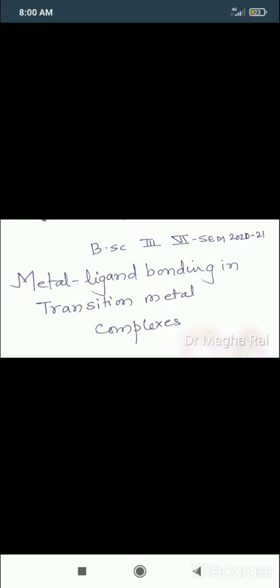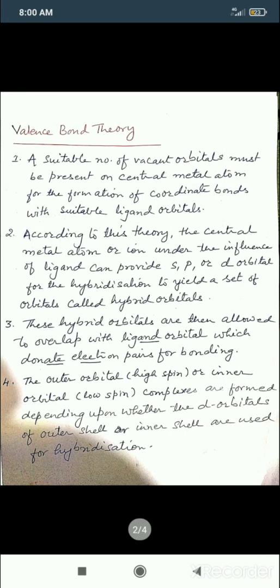Chemistry in BSc third year. The first part of this topic is valence bond theory. There are four assumptions